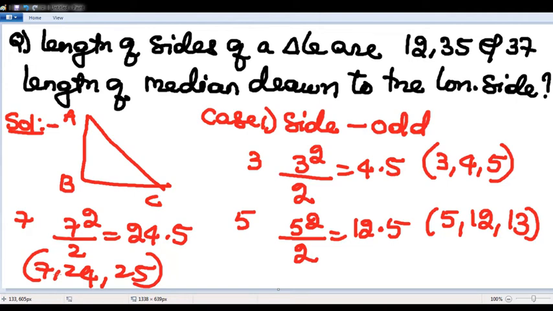If the side is an odd number greater than 1, make it 3, square it and divide by 2. 9 by 2 is 4.5, subtract 0.5, add 0.5. If it is 5, 5 squared by 2. I hope it is clear, right, sir?